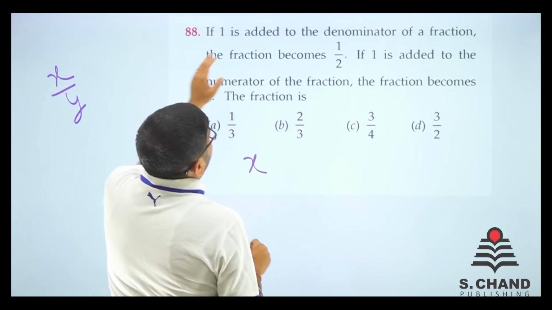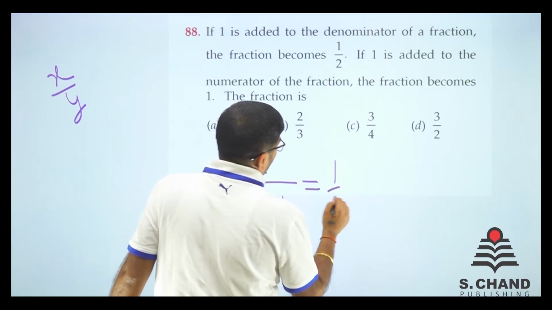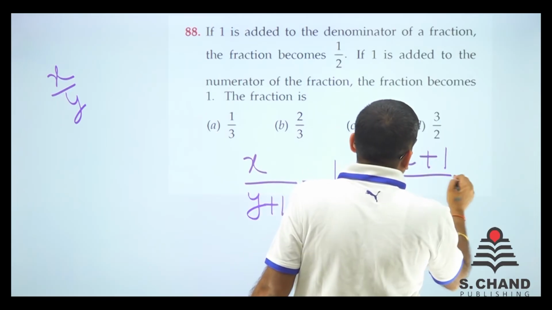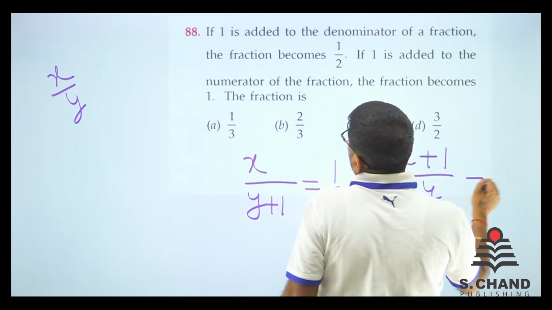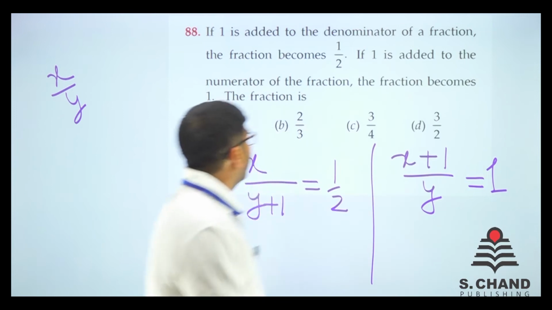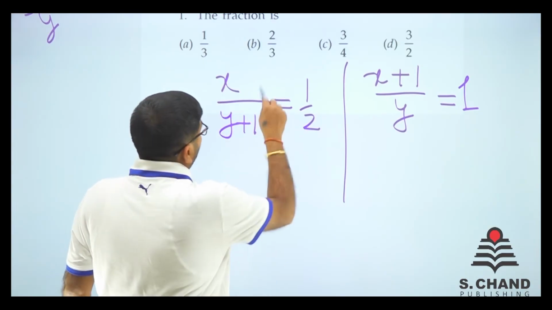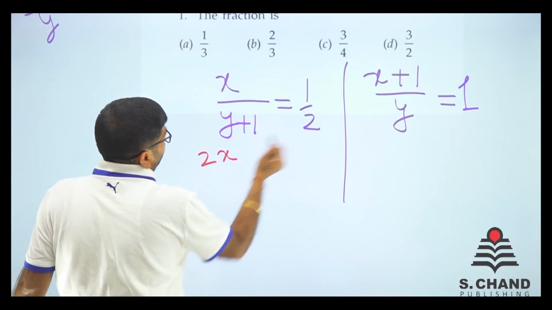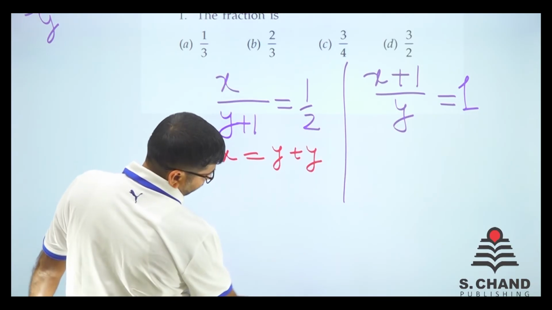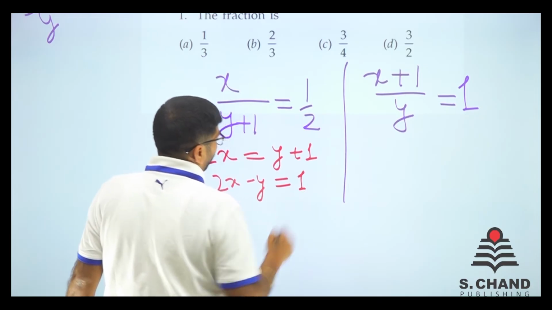If 1 is added to the denominator, so denominator is y plus 1, it becomes 1 by 2. And if 1 is added to the numerator, right? So x plus 1 upon y, it becomes 1. So what is the fraction? Fraction का पता लगाना, right? So we solve it one by one. पहले इसको solve करते हैं हम लोग. So it says 2x, because of cross multiplication 2 goes here, is equal to y plus 1. So 2x minus y is equal to 1.